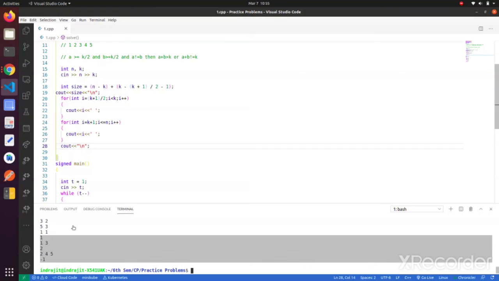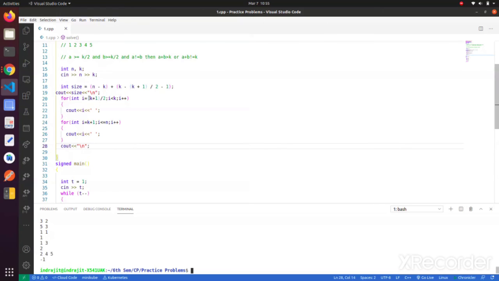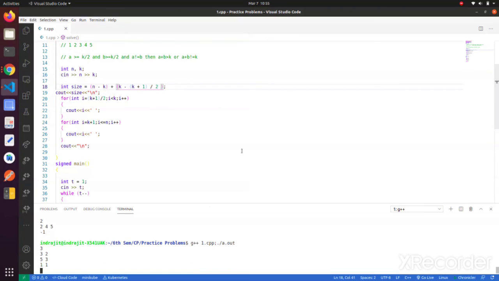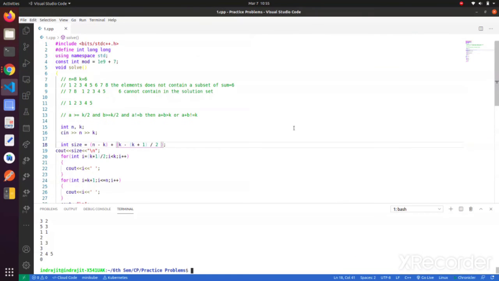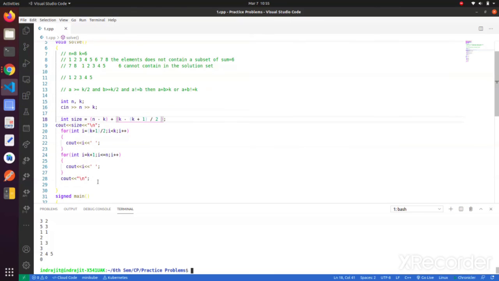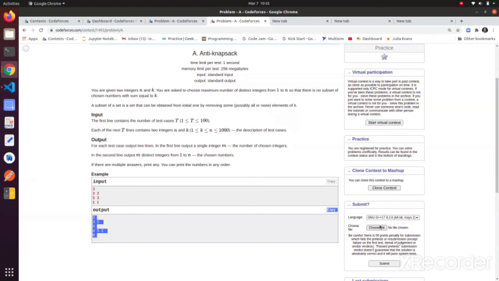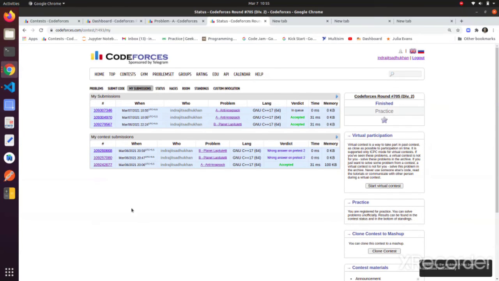I am getting minus 1 here, so I think this part is creating a problem. Now the solution is correct. Let us look at the output and submit it. This is the code, so let us submit it. You can see this is accepted.